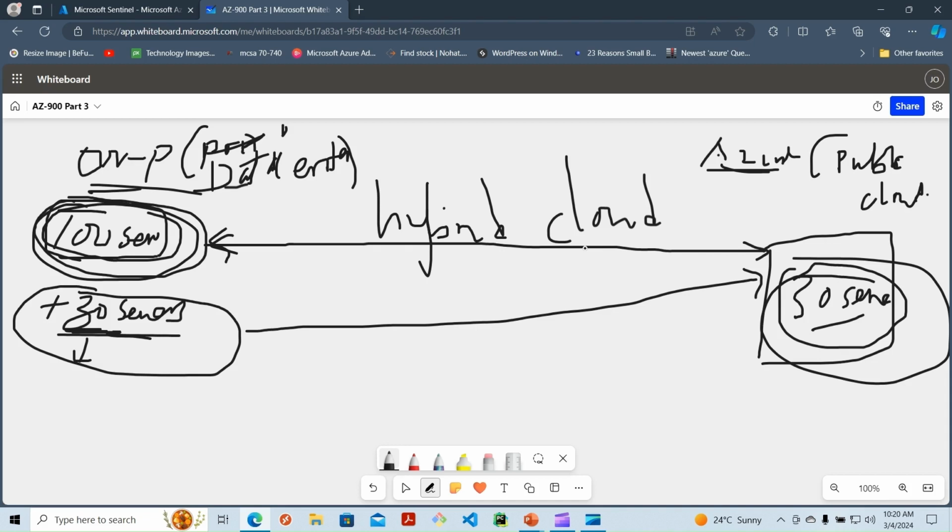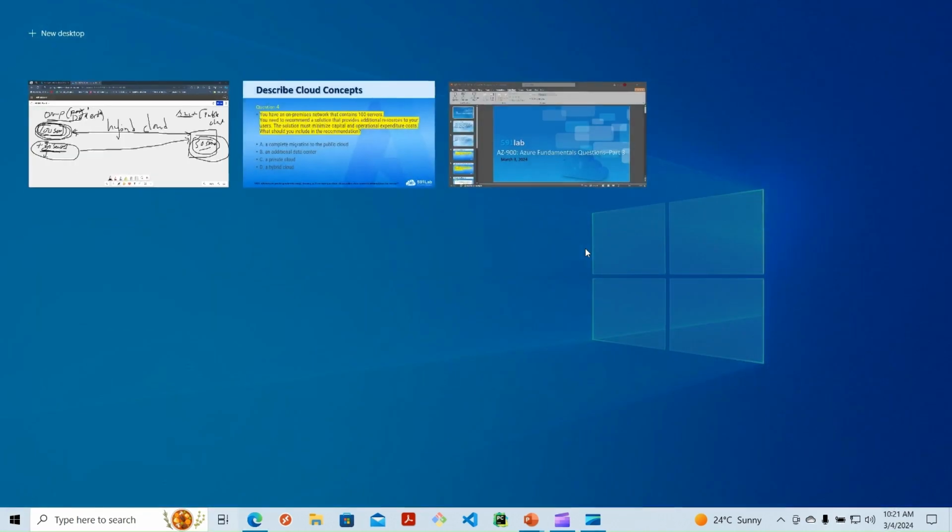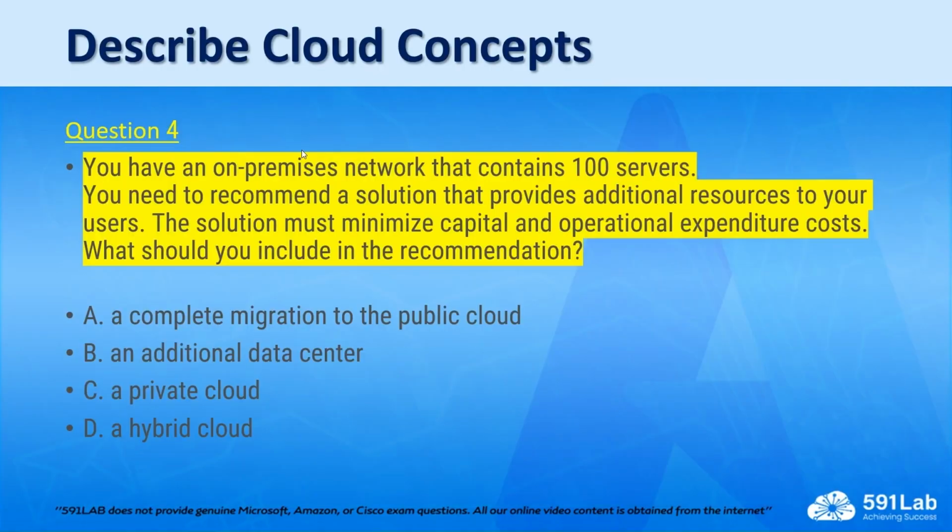So adding new servers in Azure minimizes the capital expenditure costs, as you are not paying for new servers as you would if you deployed new servers on premises, of course, as we've seen with the 30 new servers. So the answer to our question, basically, as per that expression, is boiling down to hybrid cloud. But how about the other choices? So I'll go back to our question. You can see the answer here is coming to hybrid cloud.